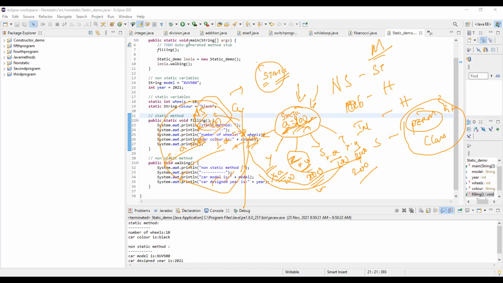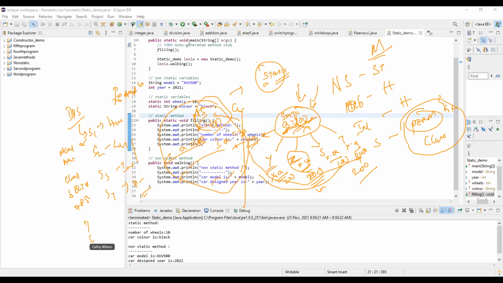Now, can we talk about a real-time implementation? There is a school, DPS, Delhi Public School. In the Delhi Public School, I have student 1, student 2, student 3, student 4. Student 1, I have Harsha. Student 2, Lavanya. Student 3, Indra. Student 4, Preetham. So now we have these people, right? Now here I'll be having student name, age, class, section, address, blood group. So these are the things I'll be storing.